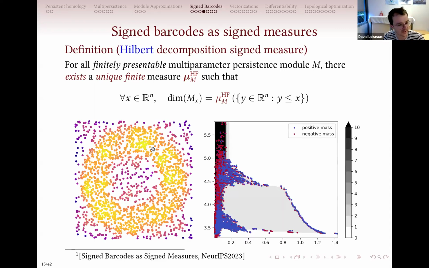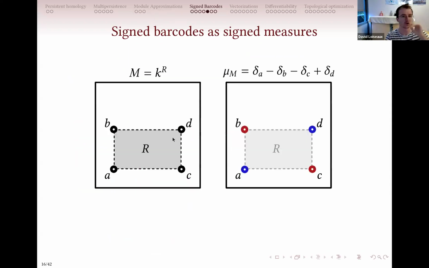So here, for example, I have a point cloud that has an annulus that is a bit more concentrated than the rest. So if you imagine that the rest is the noise in the background, you want to retrieve the annulus, and you get something like this. And this measure is basically, the blue points are positive Diracs, and the red points are negative Diracs. And you can see here in the boundary that you have a sequence of blue and red Diracs that creates the boundary. So you're really counting the dimension of your module with this. You're encoding this.